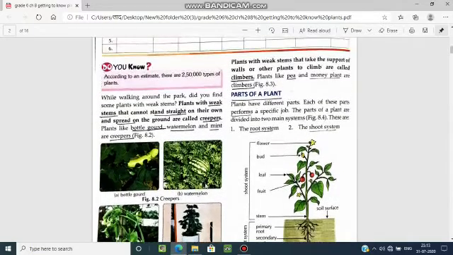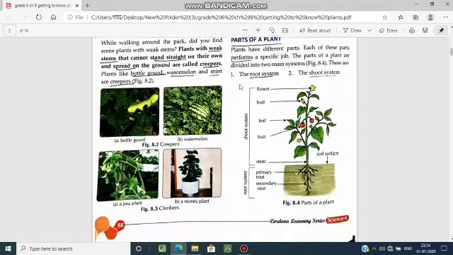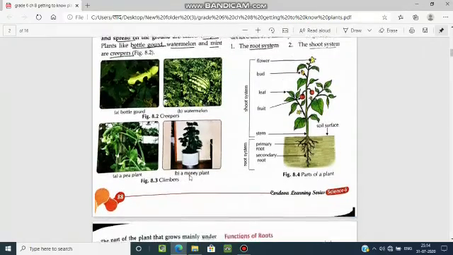Now, plants with weak stems that take the support of walls or other plants to climb are called climbers. Plants like pea and money plant are called climbers. These plants, pea plant and money plant, are called climbers.